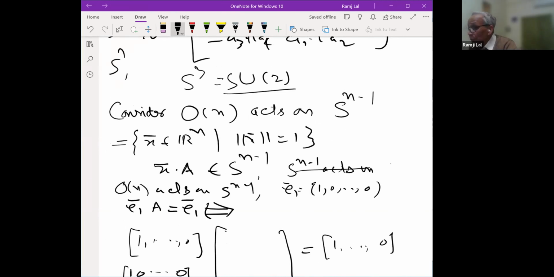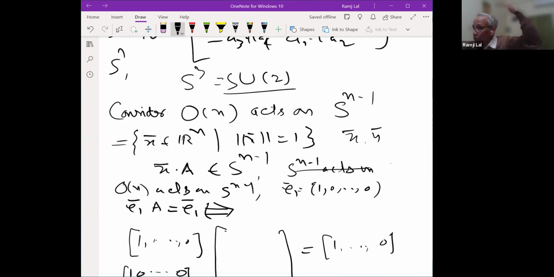How? Because if you take two distinct vectors x bar and y bar here, if they are not antipodal, then they are linearly independent. So you can embed them into an orthonormal basis.